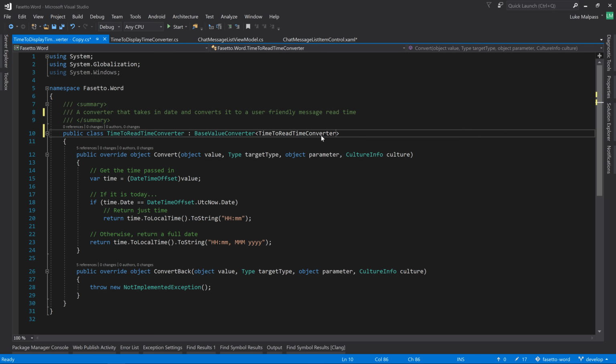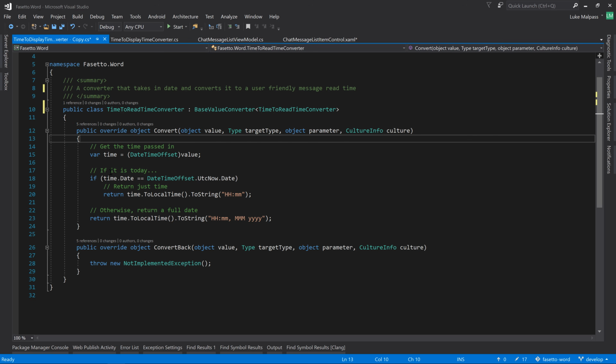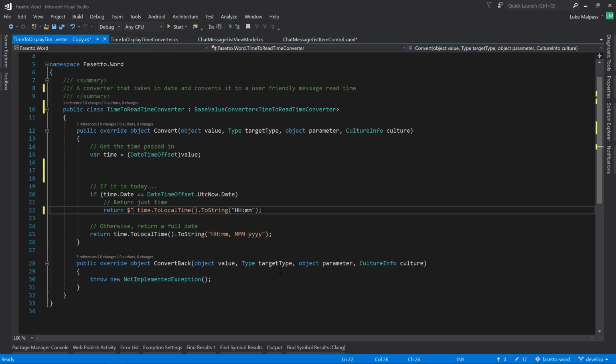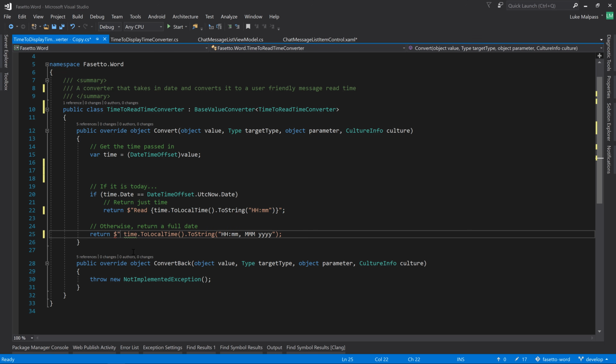Copy and paste that into the generic. Get the time passed in, and now before if it's today, we still want to do this. Well, we want to do this, but we want to return a string that says red, and then pass that in. So we want to prepend what we're returning with the word red. That's the only real difference there.